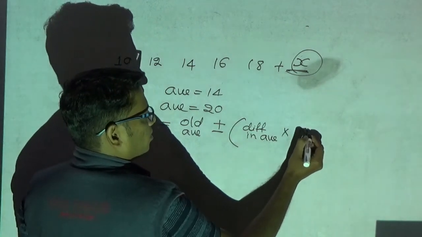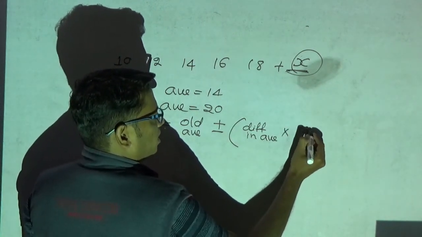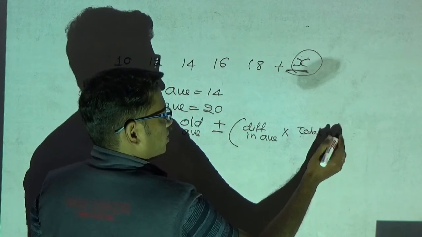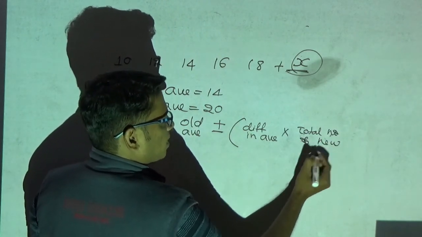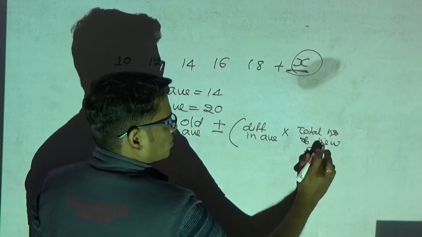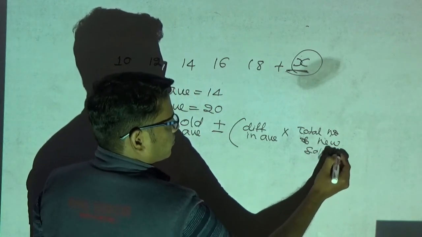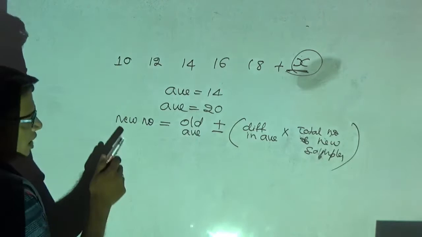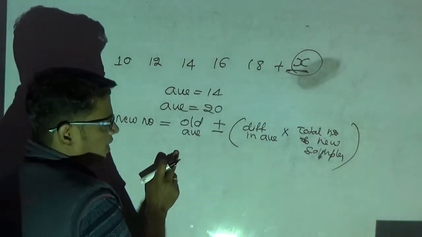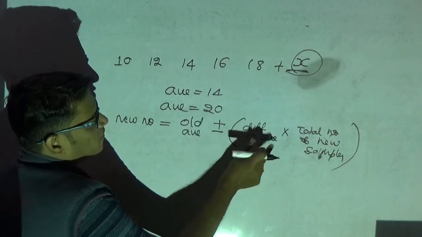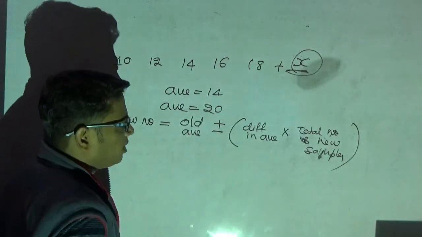The new number, that means the X, is given by the formula: old average plus or minus difference in the average into total number of new samples.